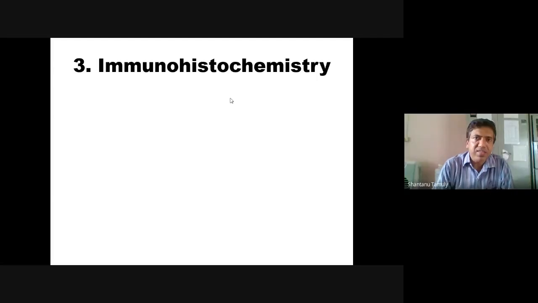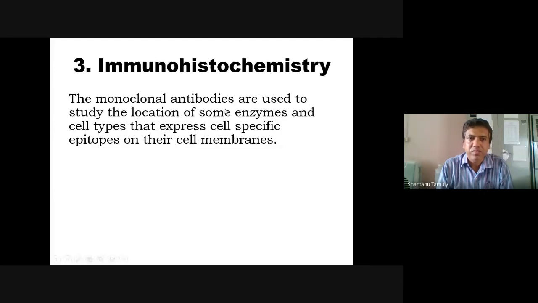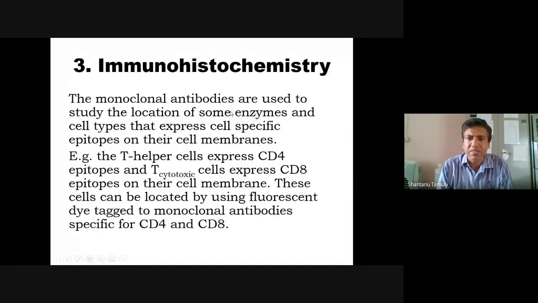Now, when you use the H and E stain, you can differentiate different cell types based on their morphology. But there are some cells that are different, yet morphologically similar. For example, T helper cells.